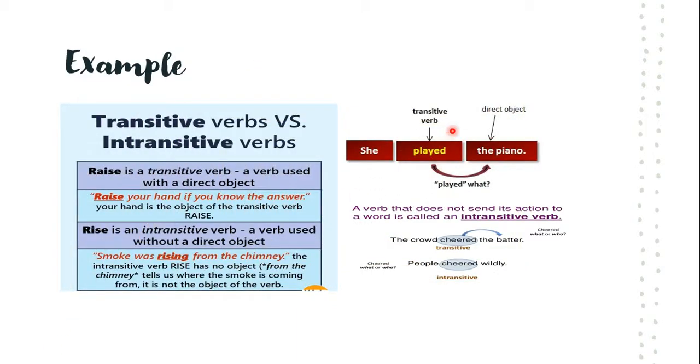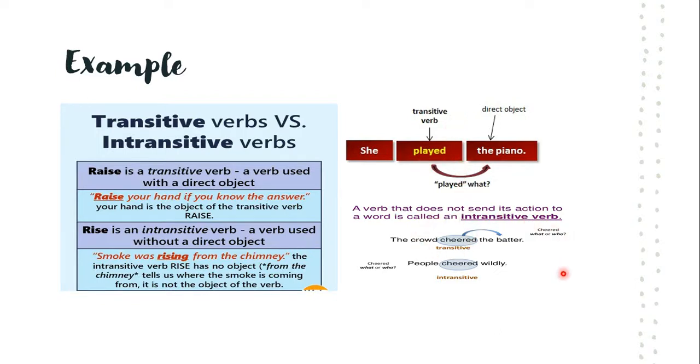Here you can see the transitive verb and the direct object with the help of a sentence. She played the piano. So what did she play? She played a piano. So this piano is a direct object. Here, what is the transitive verb? Played is a transitive verb.